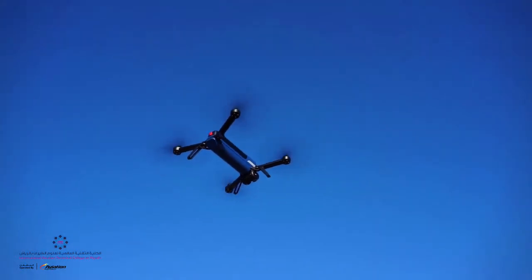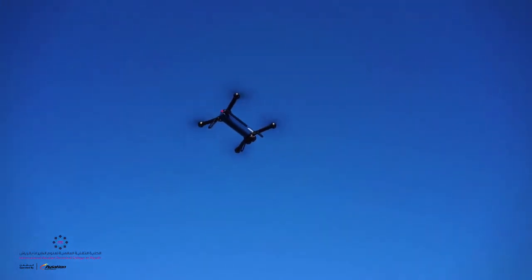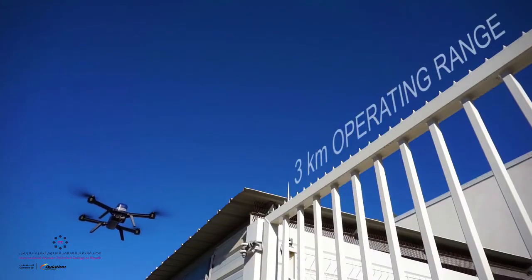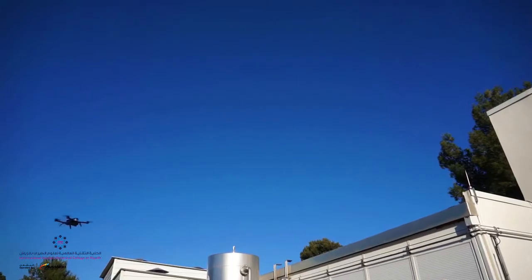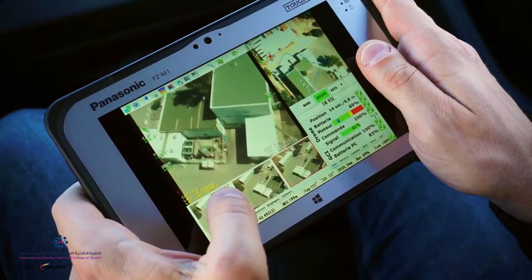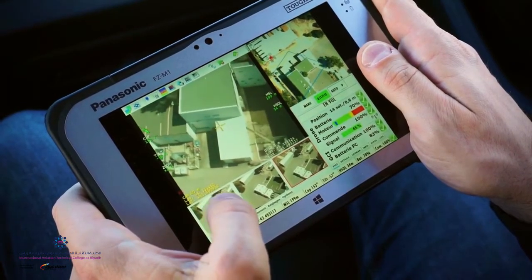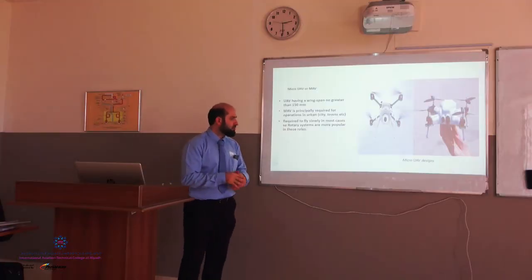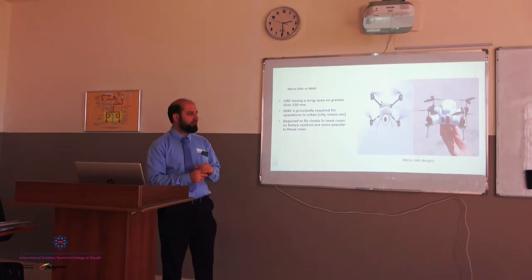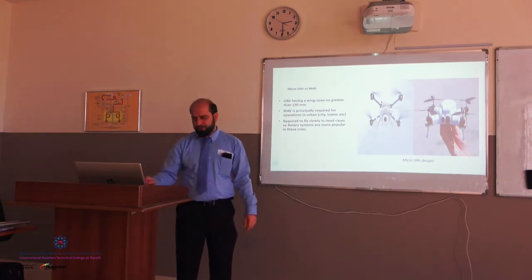MAV or micro UAV is normally required to operate in urban cities and towns, and most of the time they are required to fly slowly, so rotary systems are more popular in these roles.